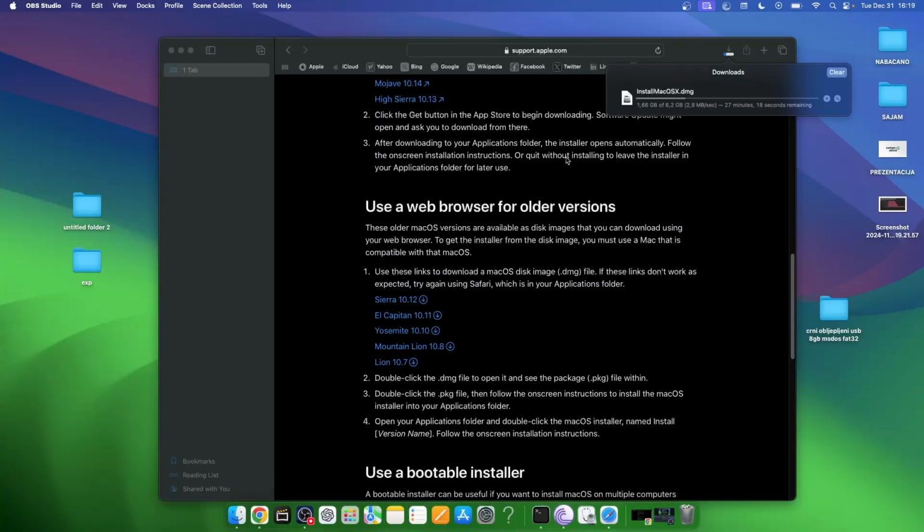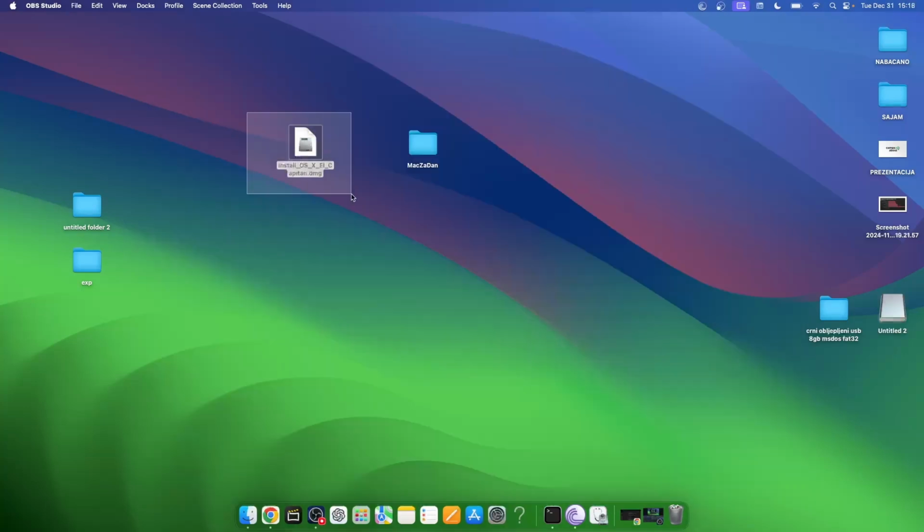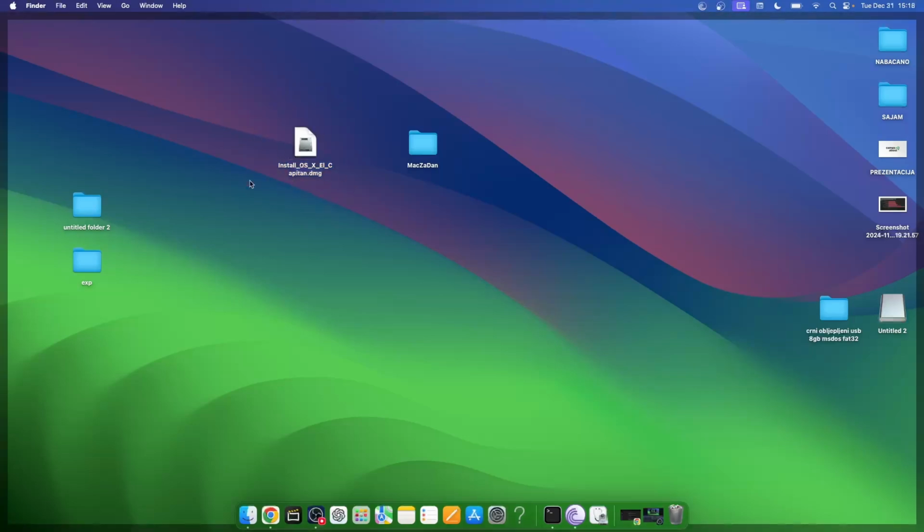So this is where you can download the macOS which you need. I need El Capitan, so you can go to support.apple.com. But if you go with Google Chrome, for some reason it won't download. So you need to be in the Safari web browser, and then you just click here and it will download. Here I have a DMG file, which is macOS.